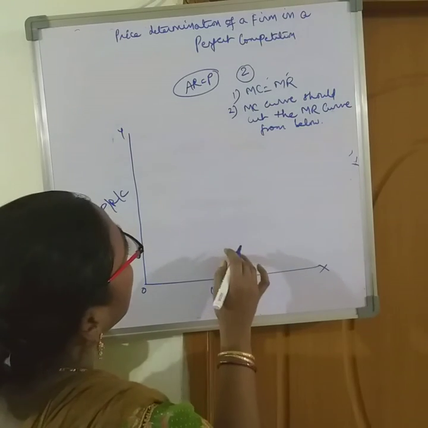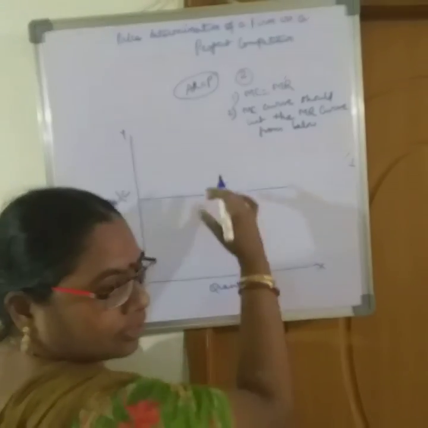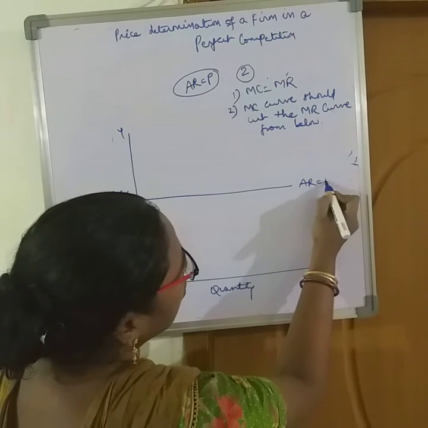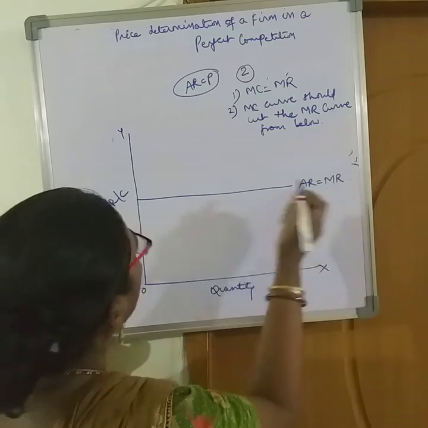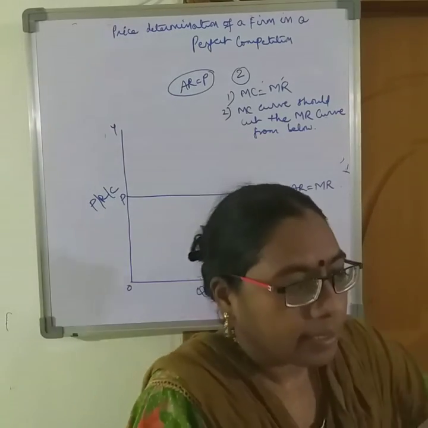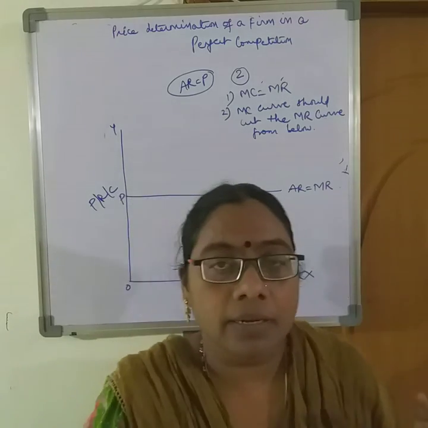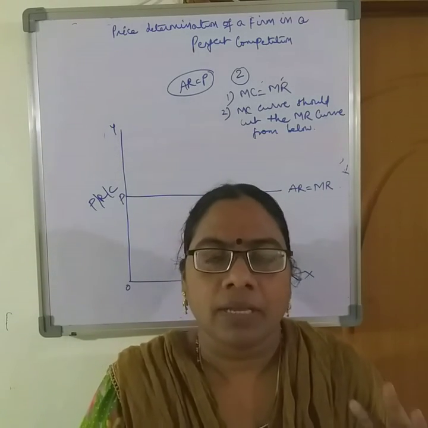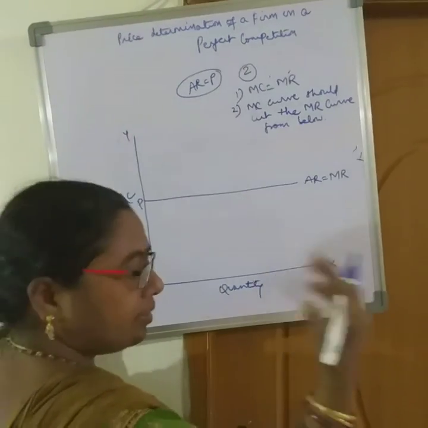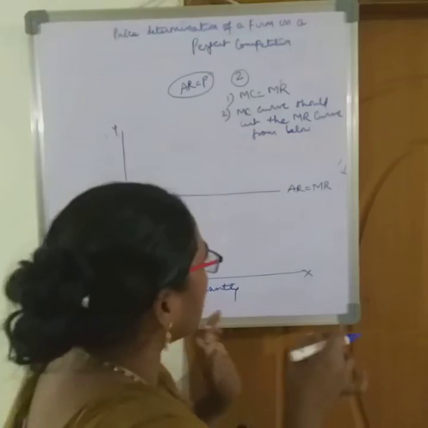price. Now AR in a perfect competition is horizontal in nature, it's parallel to x-axis, AR, and it is also equal to MR. Okay, this is P. And I have clearly explained how or why AR is parallel to x-axis and why it is equal to marginal revenue. That I have explained in a detailed way with a tabular representation and diagrammatic representation.